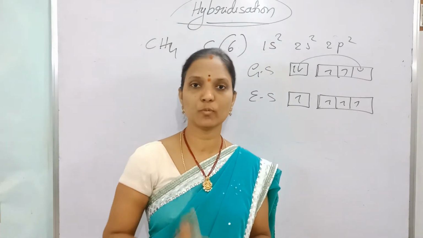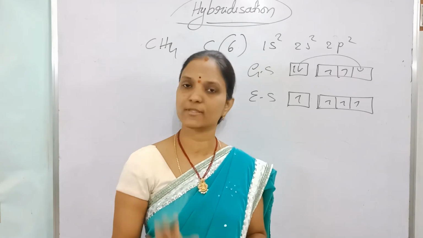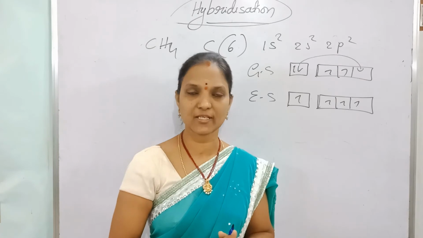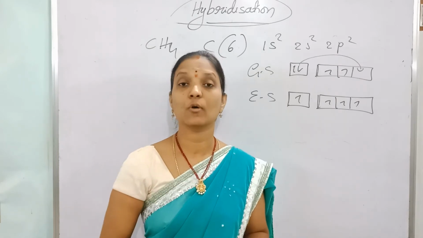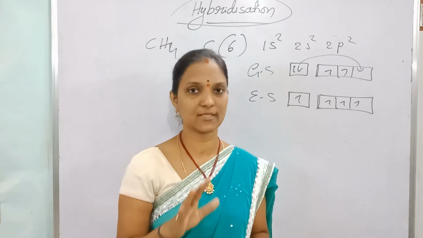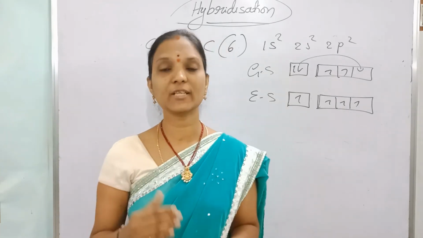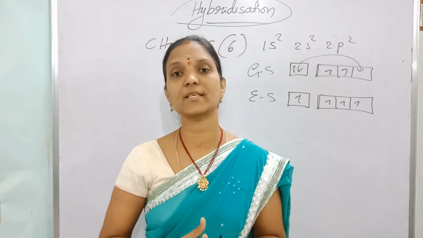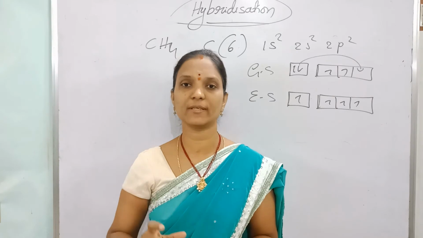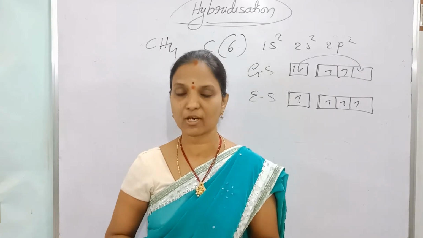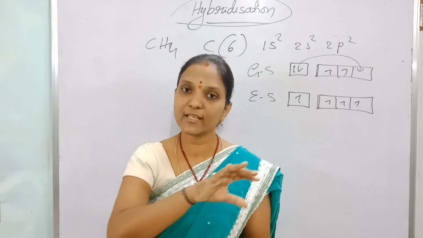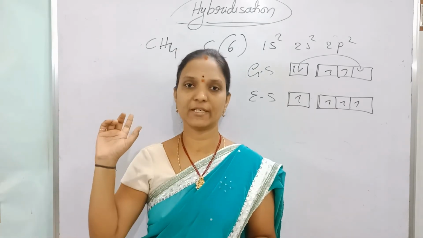Here a covalent bond is formed due to sharing of electrons. That is correct, and before sharing, overlapping of orbitals definitely takes place. Overlapping of orbitals with unpaired electrons of opposite spin takes place; that is also correct. But before that overlapping, first intermixing of atomic orbitals takes place. After mixing, they produce new orbitals. That intermixing process is called hybridization.